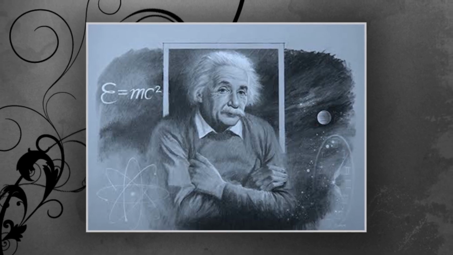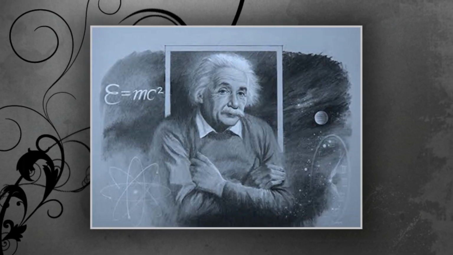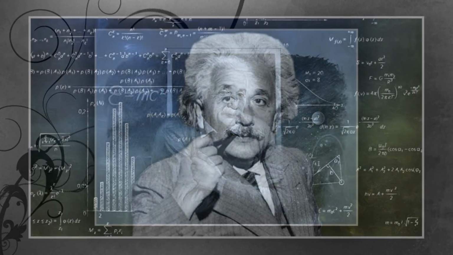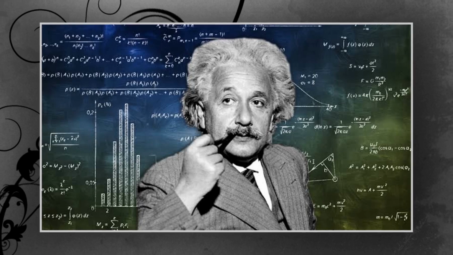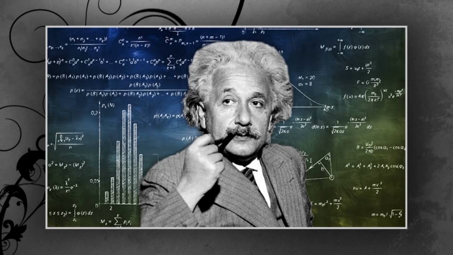The special theory of relativity. Einstein explained that time and motion are relative to their observers, as long as the speed of light remains constant and natural laws are the same throughout the universe.